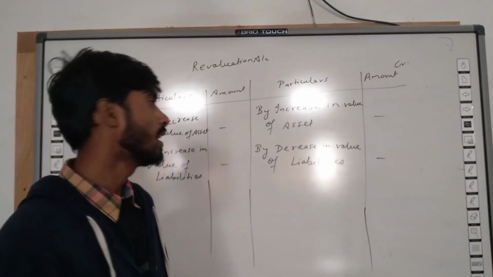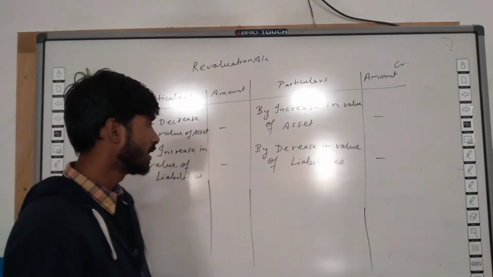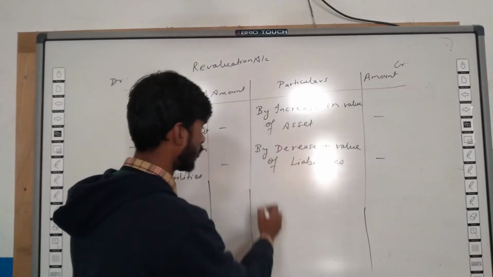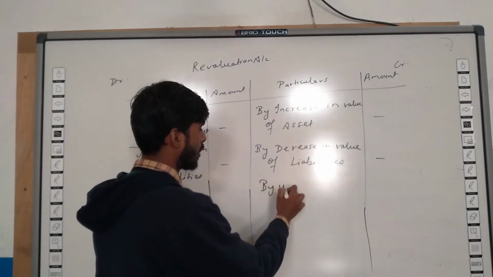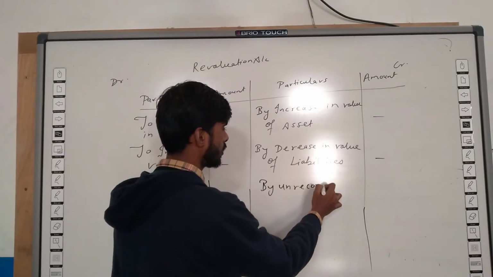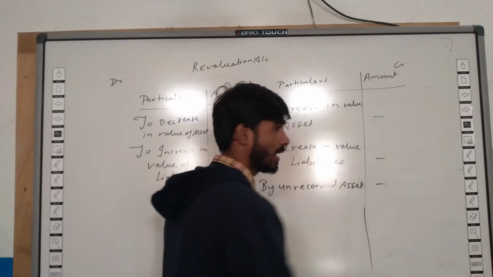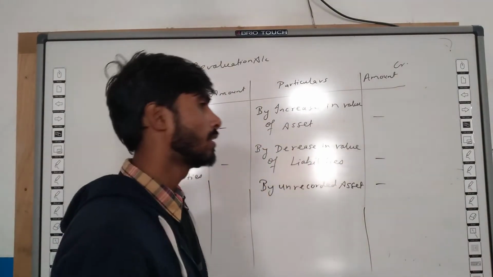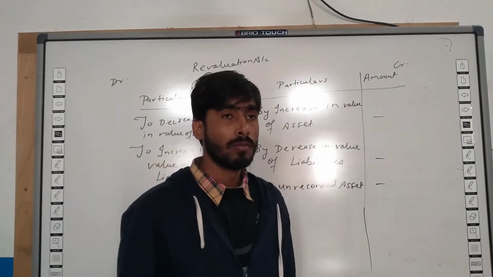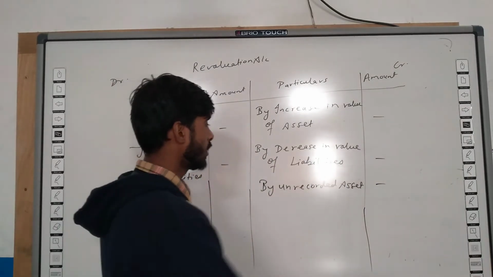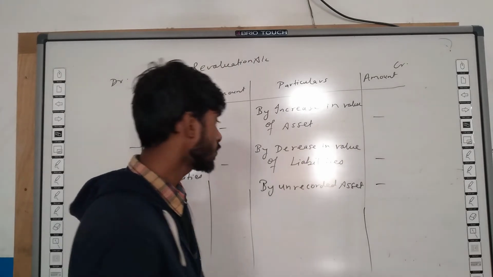If there is any unrecorded asset, it will be shown on credit side of revaluation account, by unrecorded asset. That asset which was not recorded in past or in previous account, it will be recorded now in revaluation account.